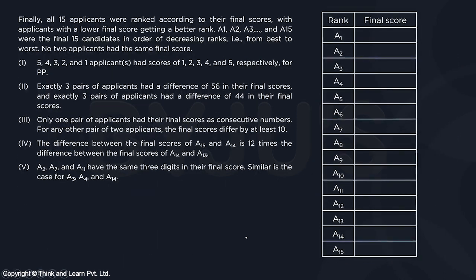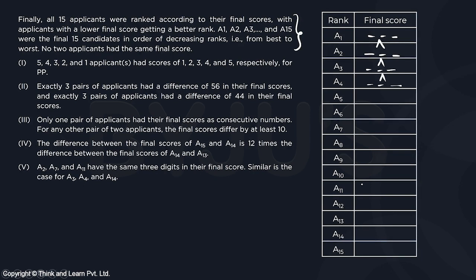Okay, so if you draw a table like this with, say, rank A1 to A15, A1 being this guy who is at the smallest and A15 being the one who has the largest 3-digit number. So there are a few things that we can understand from here. A1 is going to be a 3-digit number which is going to be smaller in magnitude as compared to A2, which will be further smaller in magnitude.